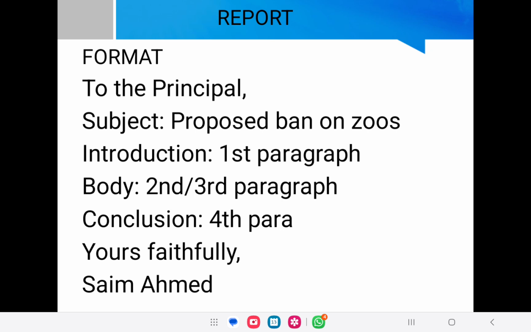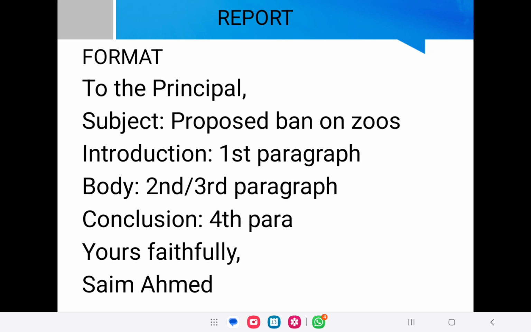Now the second thing is the report. The format of the report is that you will start it with "to the principal." If you are writing it to your principal, to the director, or to the chairman, you are going to write it to that specific person. So here this report I am writing to the principal, that's why I have written it here, to the principal, comma, then leave a space, then subject: proposed ban on zoos, then leave a line, then introduction first paragraph, body second and third paragraph, conclusion fourth paragraph, and end your report with "yours faithfully." And after that write your full name.